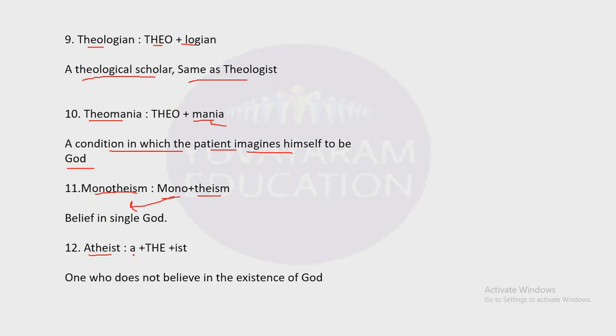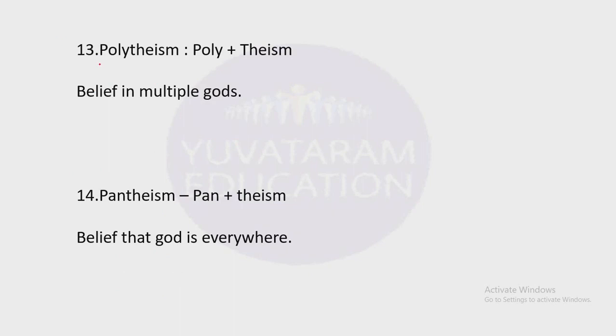Next, atheist. Here a means opposite. The plus ist. Ist is related to person. So atheist means one who does not believe in the existence of God. He is an atheist. Next one, polytheism. Poly means multiple. Theism means related to God. So belief in multiple gods is called polytheism.